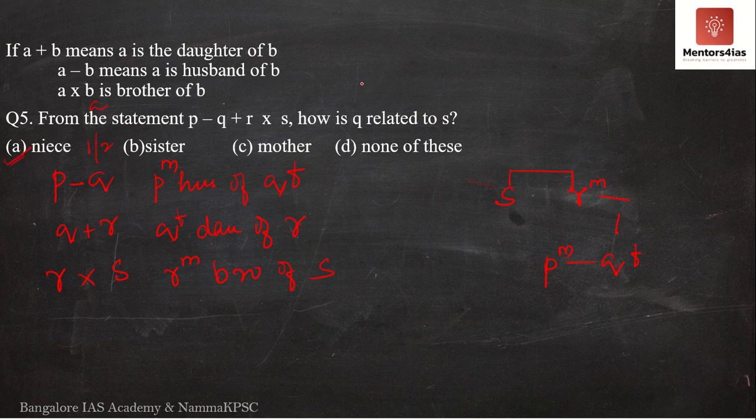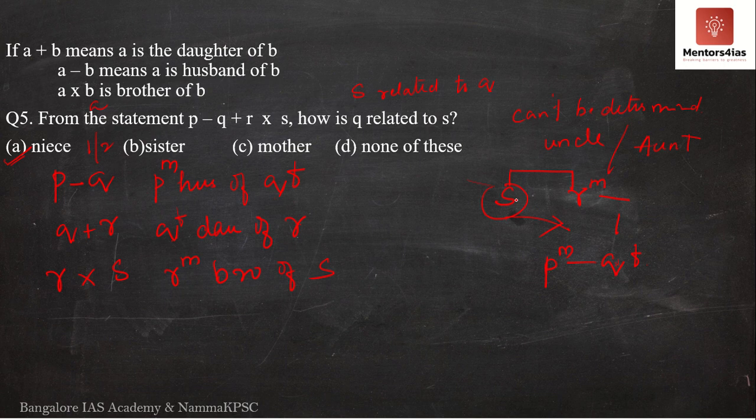However, if the question had asked how is S related to Q, then the answer should have been it can't be determined, because S could either be the uncle to Q, or even the aunt.